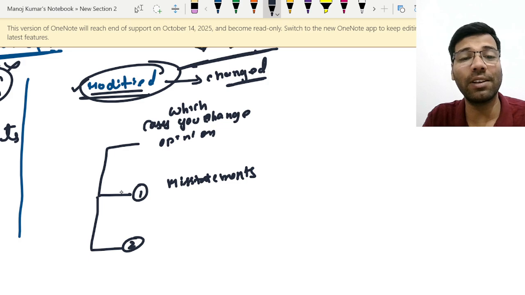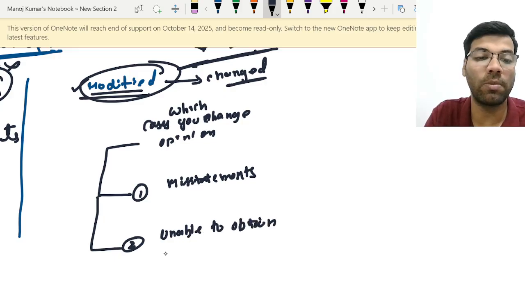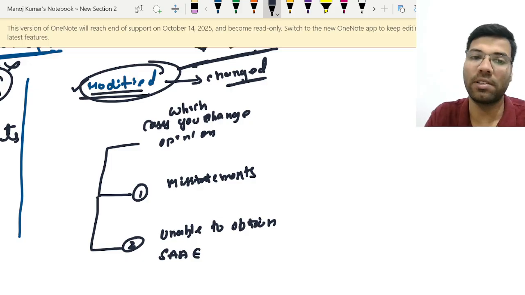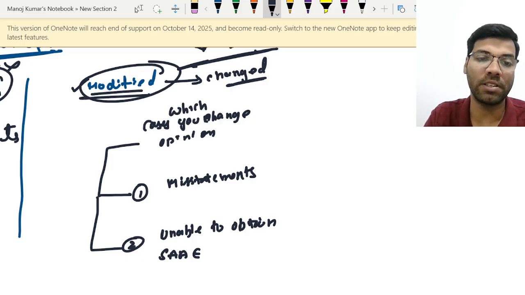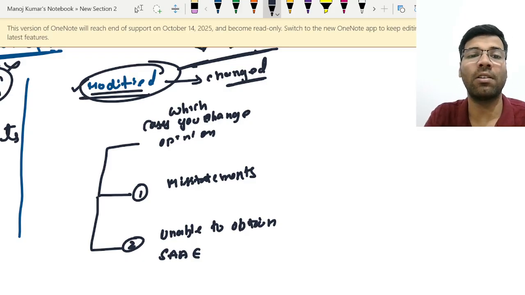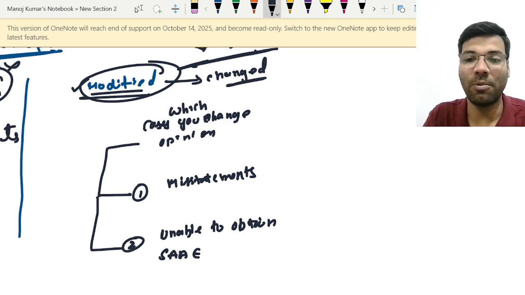Whenever you don't have evidence, can you conclude that there are misstatements? The answer is no. Which means the second case is the auditor is unable to obtain sufficient appropriate audit evidence. So these are the only two cases where the auditor will be expressing a modified opinion. Now listen carefully.